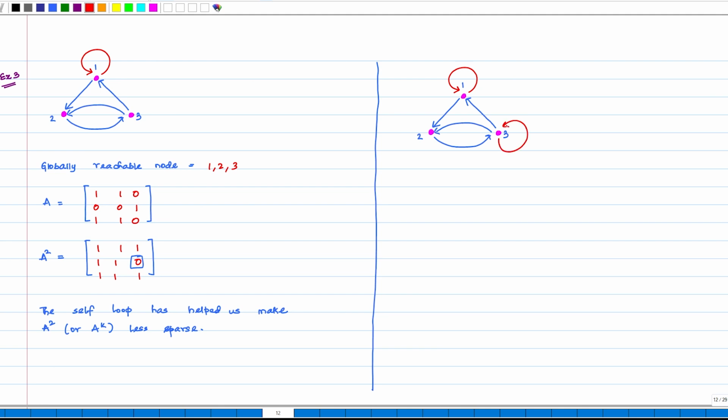What do we get in this case? Now, if we add one more self loop, our A square simply becomes... let us start by writing the A matrix. Zero, zero, 1, 1, 1 and 1, there is a self loop at 3, and A square now becomes equal to this.